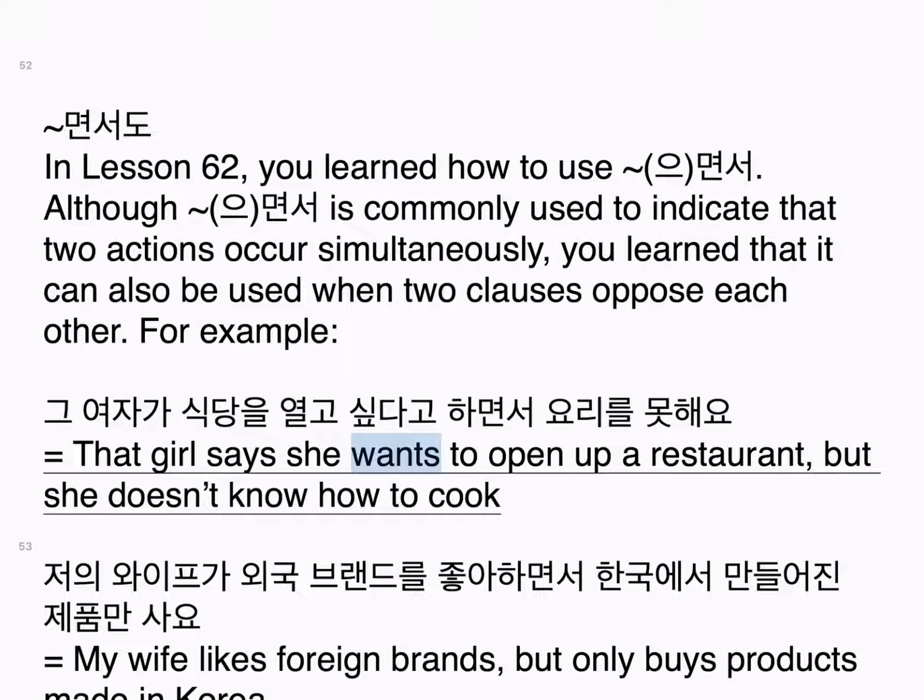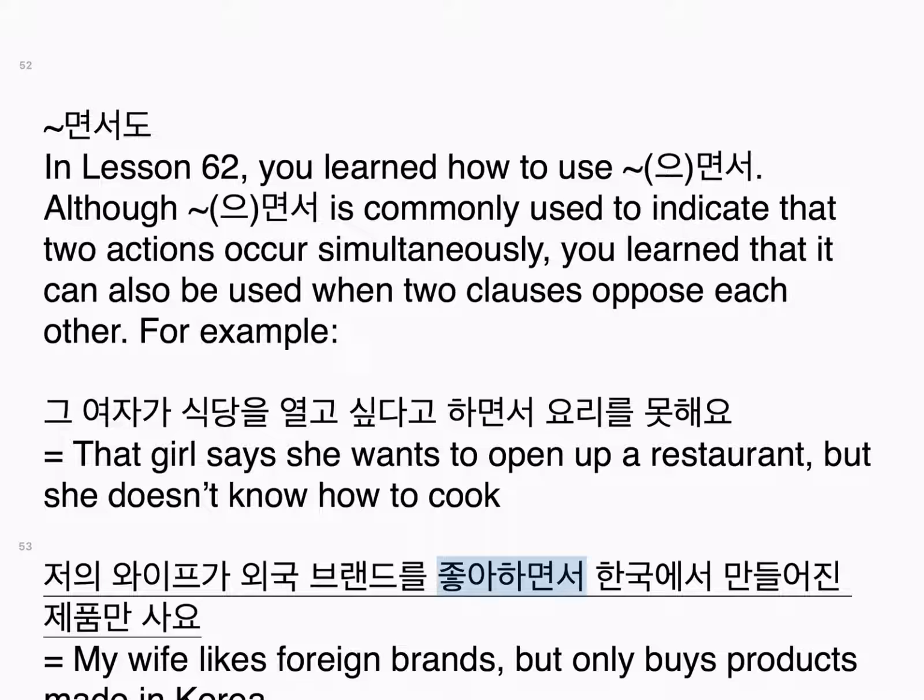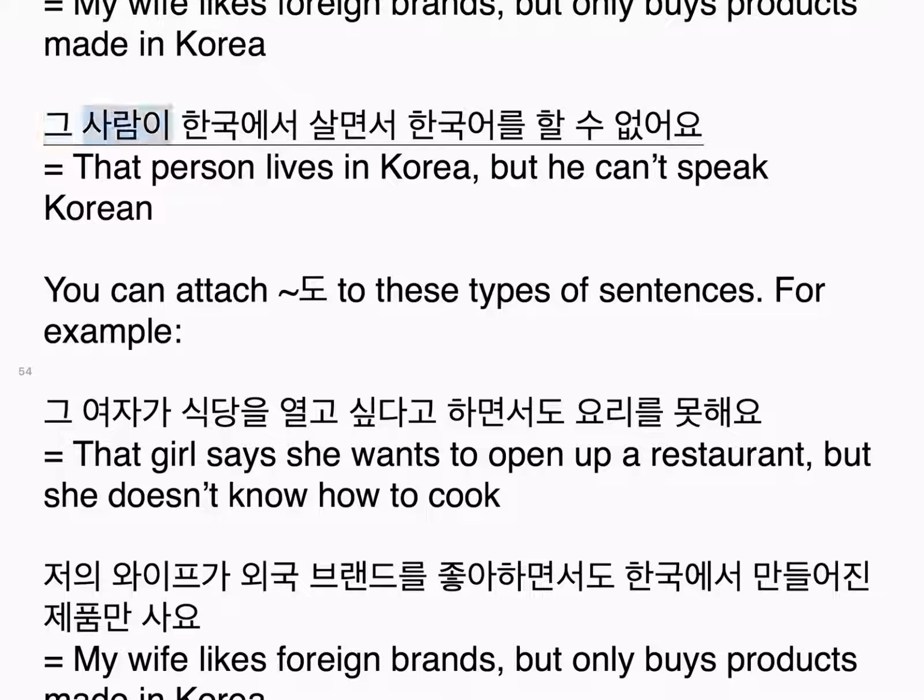That girl says she wants to open up a restaurant, but she doesn't know how to cook. 저의 와이프가 외국 브랜드를 좋아하면서 한국에서 만들어진 제품만 사요. My wife likes foreign brands, but only buys products made in Korea. 그 사람이 한국에서 살면서 한국어를 할 수 없어요. That person lives in Korea, but he can't speak Korean.